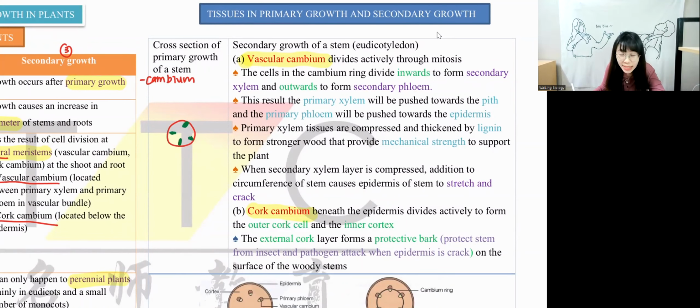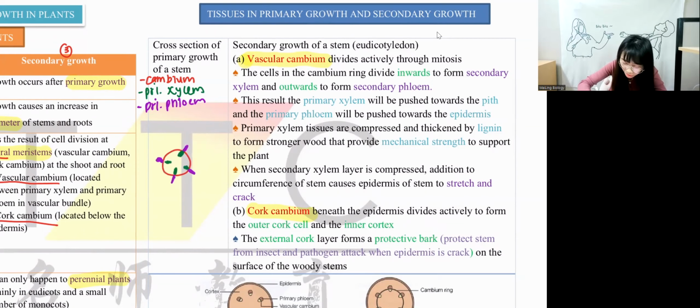The one that faces inside, is it xylem or phloem? It's xylem, right? Okay, we call this xylem, the first xylem, primary xylem. Now outside the cambium, what do we call this? Is this xylem or phloem? Outside is phloem, correct? So this is what we call primary phloem. Okay, we have primary xylem and primary phloem.